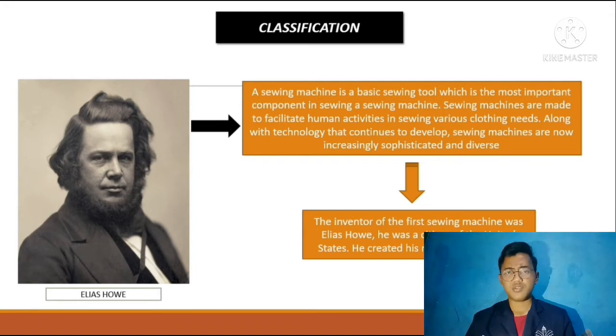Sewing machine technology in the industry has an important role. The sewing machine is one of the mechanical devices that have very important benefits in diverse life, especially in the processing of fabric and clothing. The inventor of the first sewing machine was Elias Howe, who was a citizen of the United States, who created his masterpiece in 1844. Sewing machines were made to facilitate human activities in sewing various clothing needs.